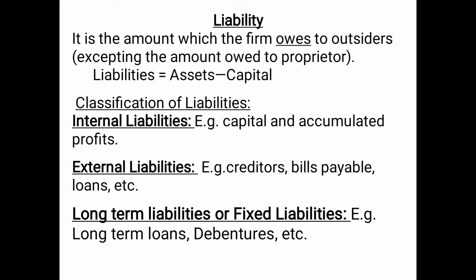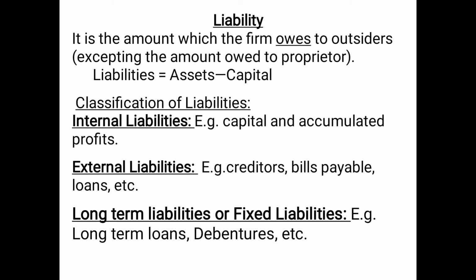Now we are starting with another very important term which is used in accounting, and that is liability. Liability is the amount which the firm owes to outsiders. That means the firm or the business is liable to pay it to the outsiders, excepting the amount owed to the proprietor. And we know that the amount which is owed to the proprietor is known as capital. So capital is no doubt a kind of liability, but it is treated separately. And liability is equal to assets minus capital.